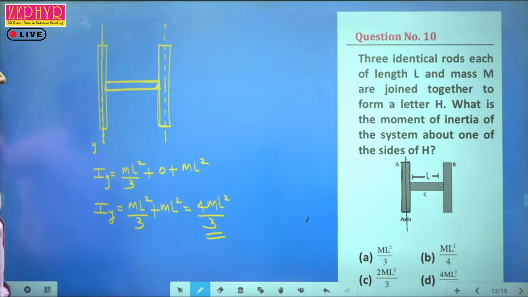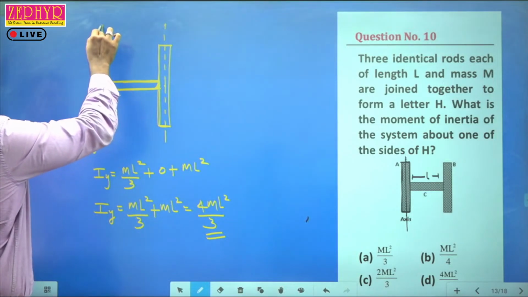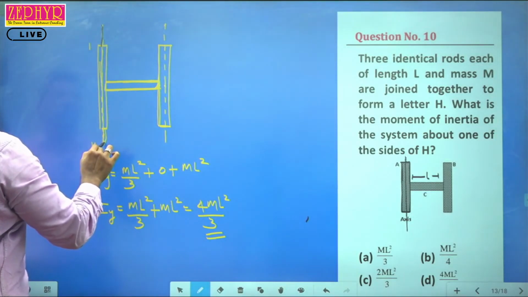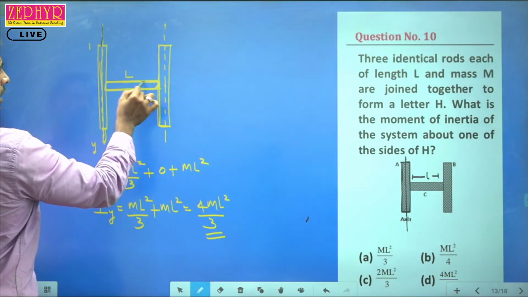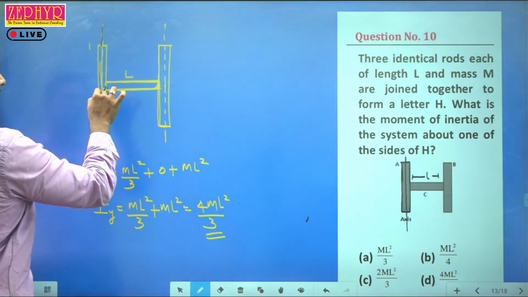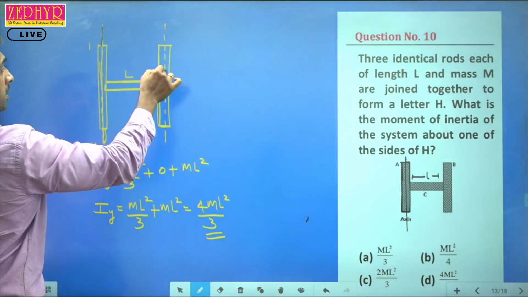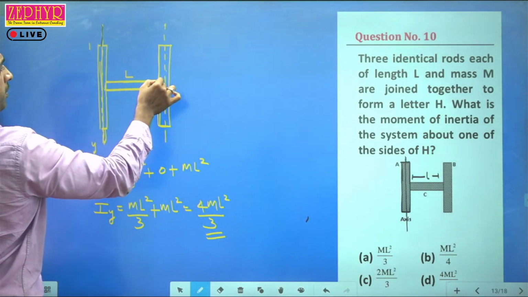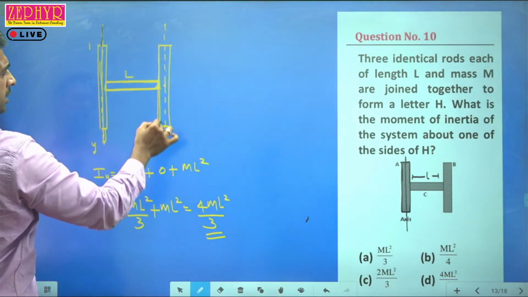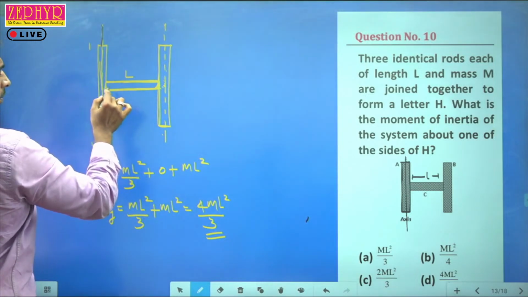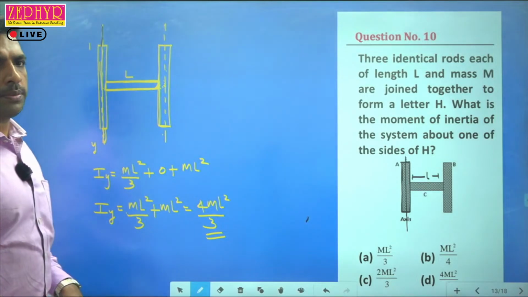Is it clear? So once again I will repeat it. See this, for the first one, the axis is passing through the first rod itself, so there is no moment of inertia. For the second rod, the length is L, the moment of inertia will be about this one end, so it is mL²/3. For the third rod, we apply the parallel axis theorem because this rod is not on this axis, so we need to find the moment of inertia of this rod about this axis. About this axis itself, it is equal to 0, then m into L². That is why mL²/3 plus mL² gives 4/3 mL². Is it clear?